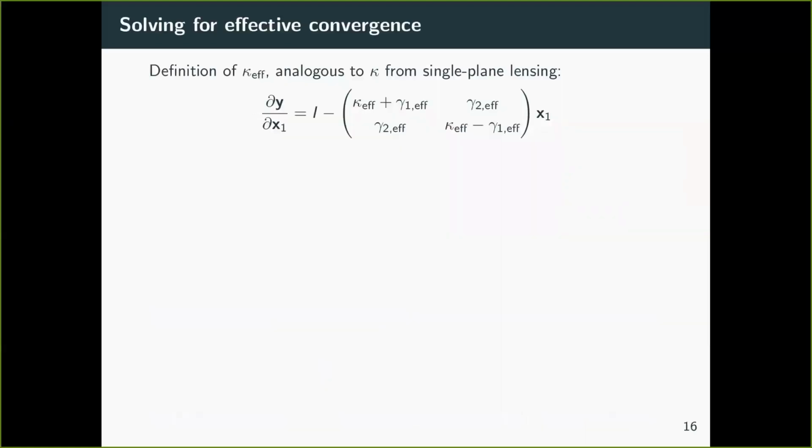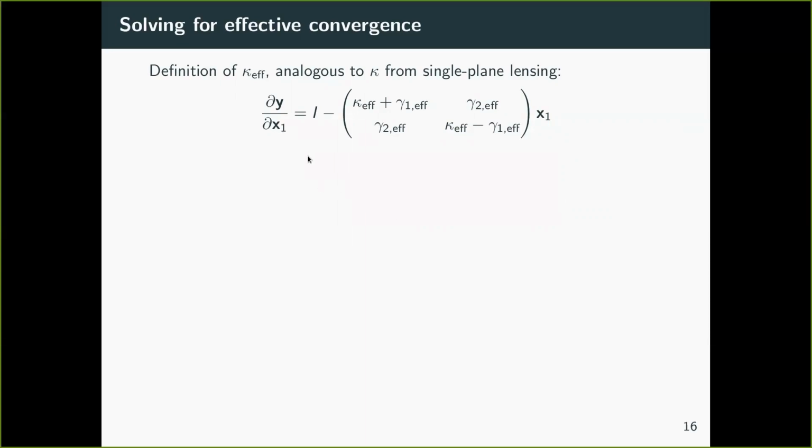And so this is useful because now we can solve for the effective convergence. The question we're asking is basically, how can we replace the convergences of all of these multiple lenses with a single convergence field at the main lens plane, which produces similar deflections? And the way we answer this is by taking the derivative of the lens equation. So in the case of single plane lensing, we take the derivative of the source position divided by the image position.